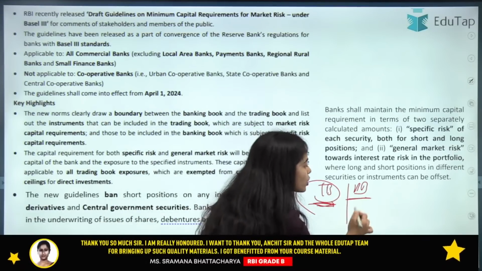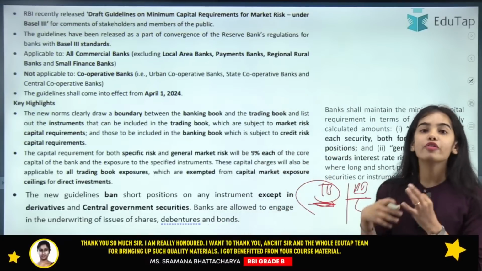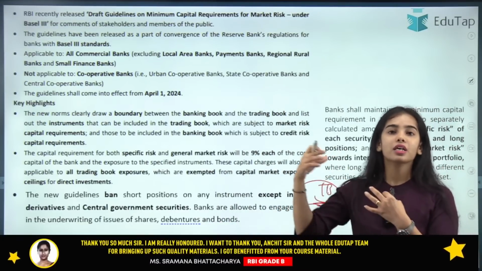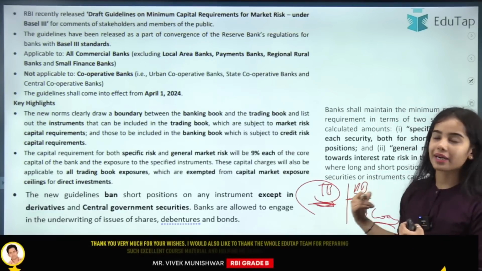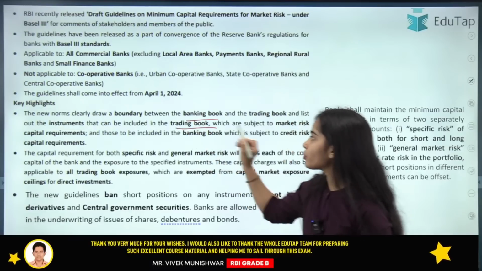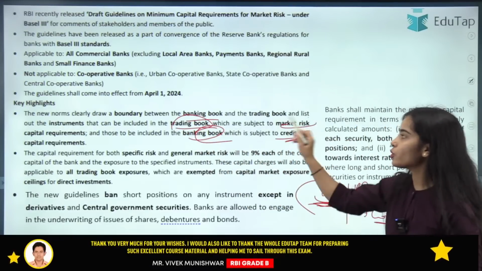In the banking book, the loans are mentioned. So in the banking book, there is credit risk, that credit failure can happen, the credit is not coming back. Okay, so banking book, trading book. The banking book is subject to credit risk and the trading book is related to market risk.